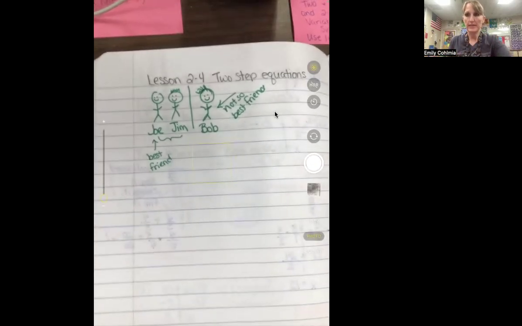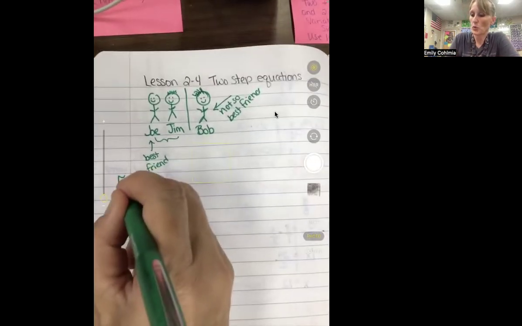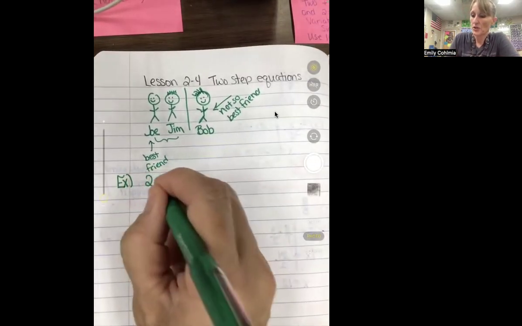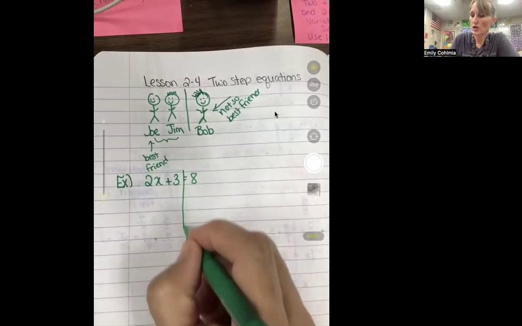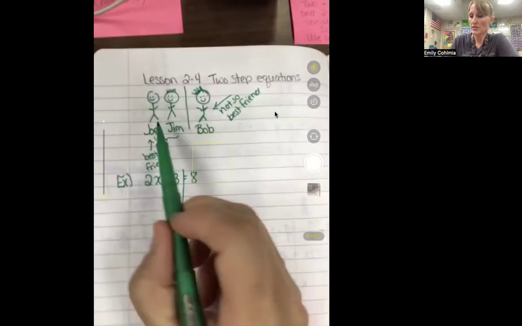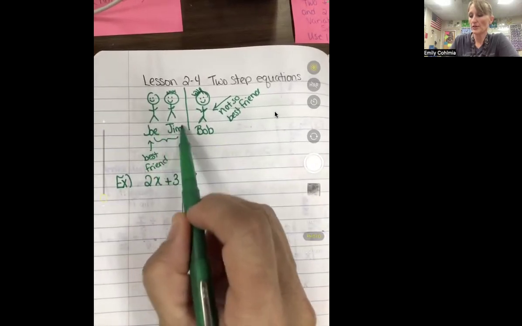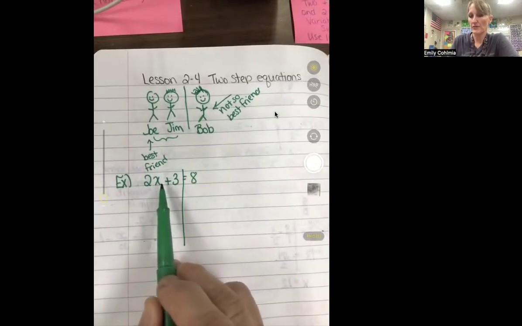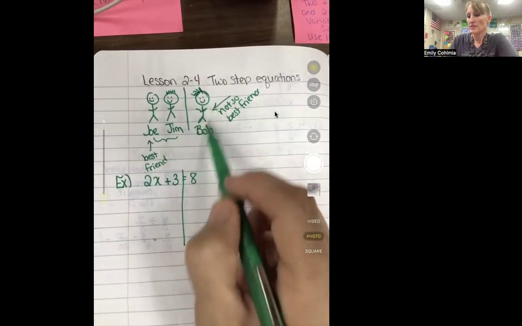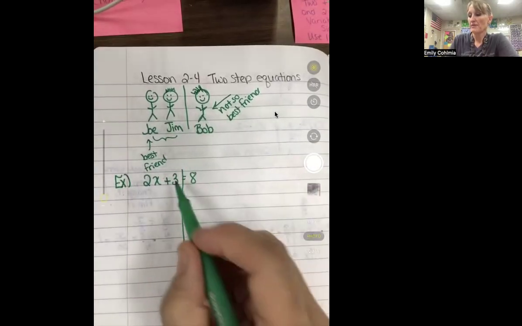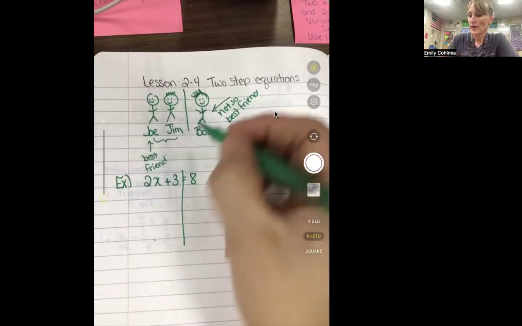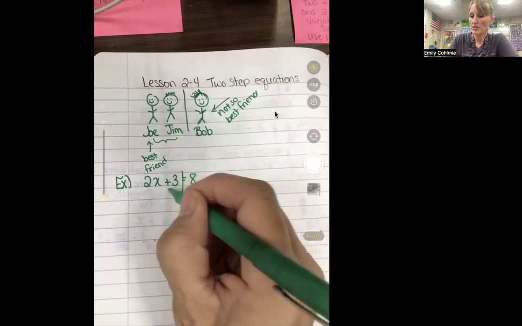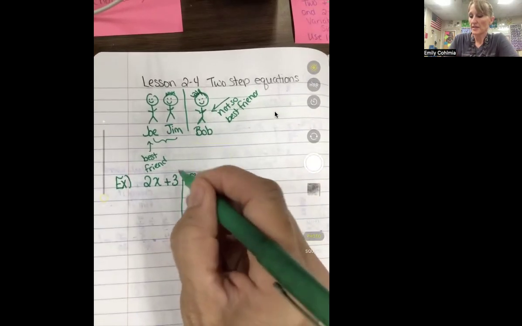So how does this relate to two-step equations? Well, here's how we're going to relate it. We're going to say 2x plus 3 equals 8. First thing we're going to do is draw our algebra wall. Notice that Joe and Jim were best friends. They were really, really close together. That's our 2 and our x. They're your best friends. And then Bob was the not so best friend. He's a little farther away. The 3 is the not so best friend. So we're going to take that story and relate it to the order that we are going to be putting these in. We had to send Bob home first. So the not so best friend, this guy right here, is the one that's going to get sent home first.